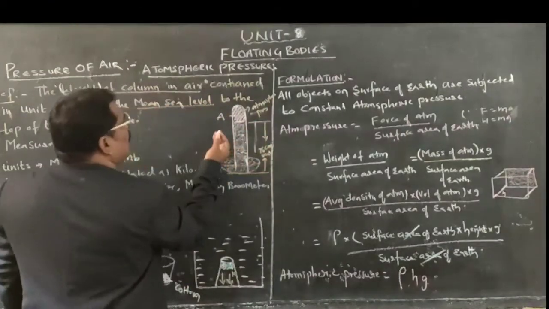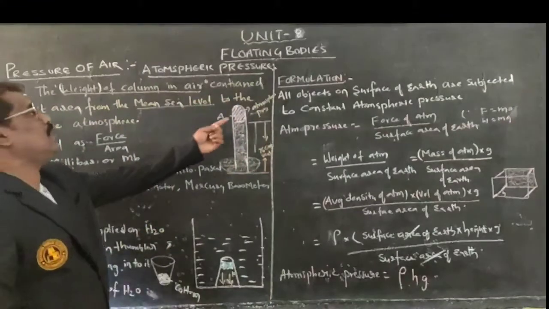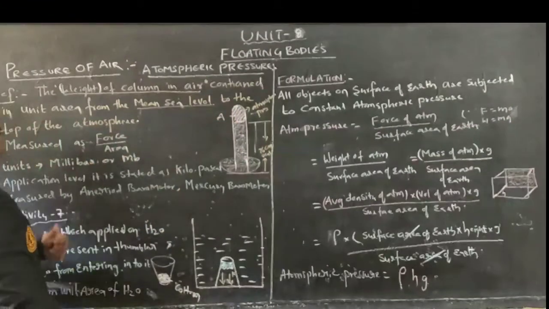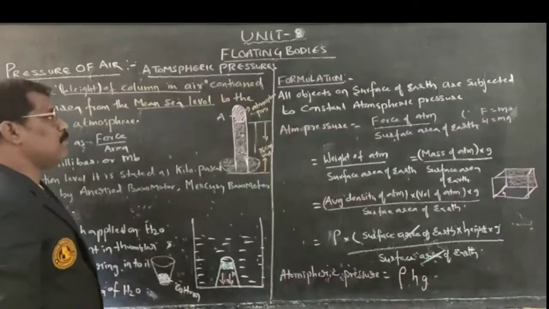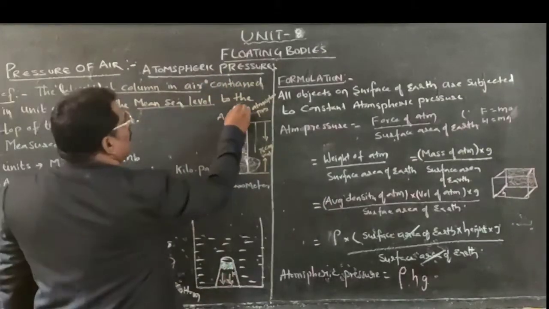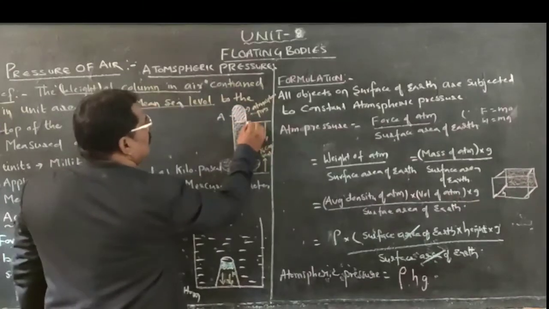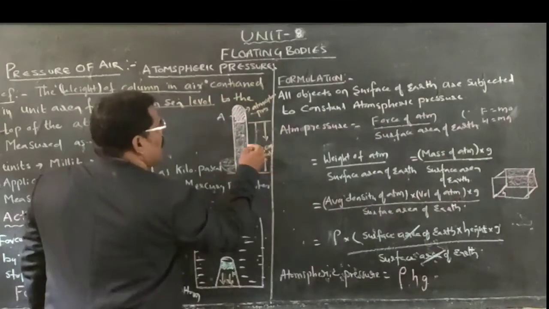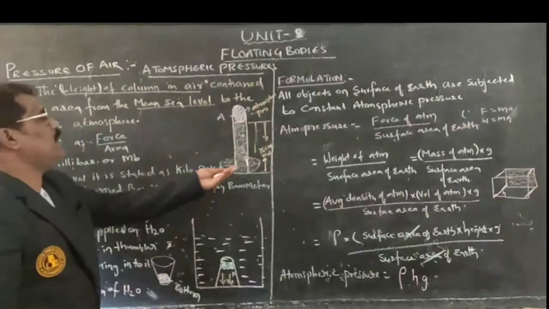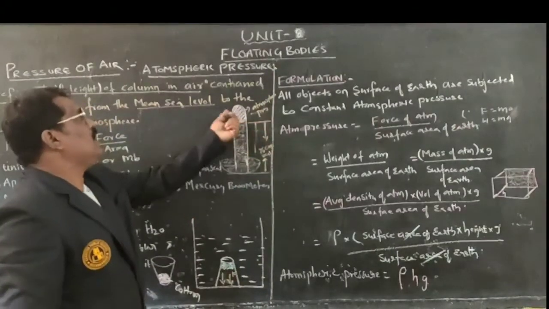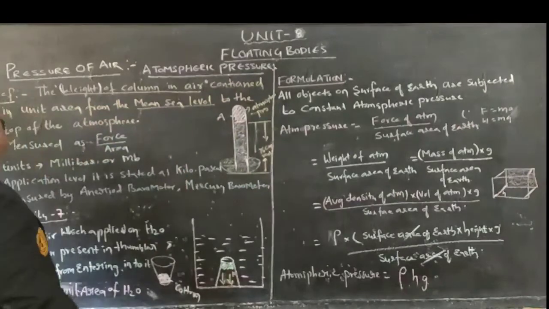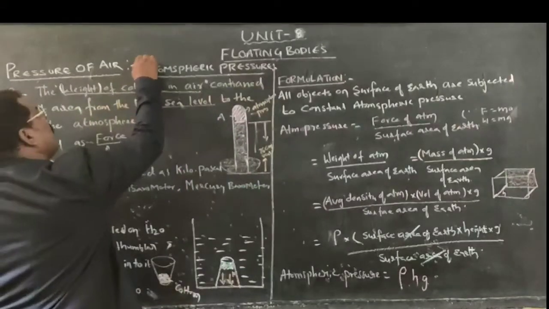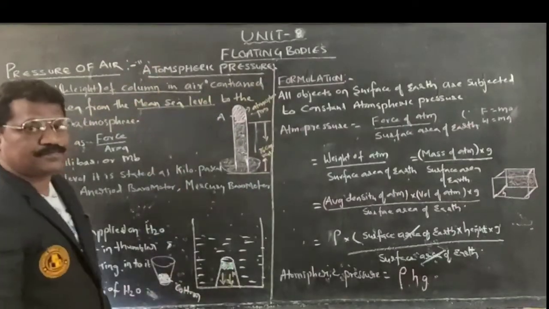From sea level, a unit normal area to the top of the atmosphere, if it is existing, we call it atmospheric pressure.